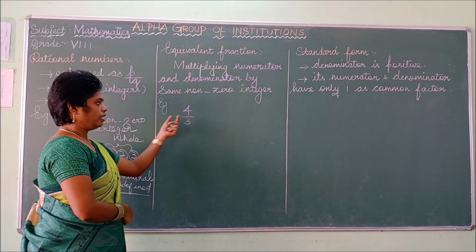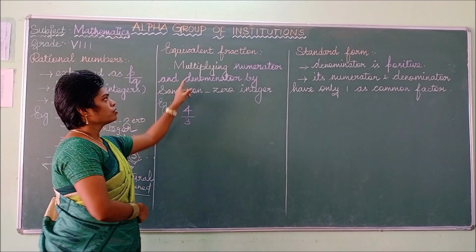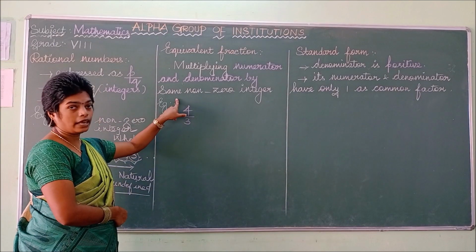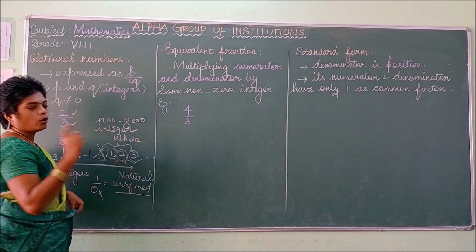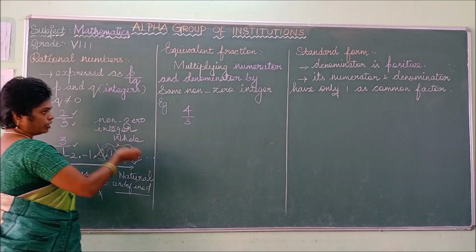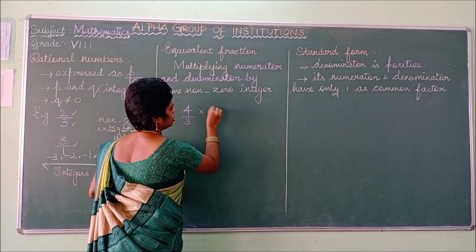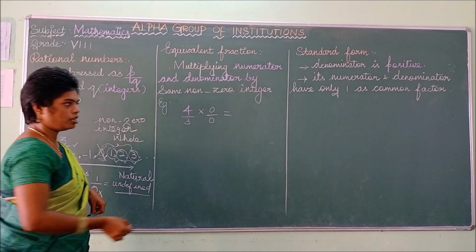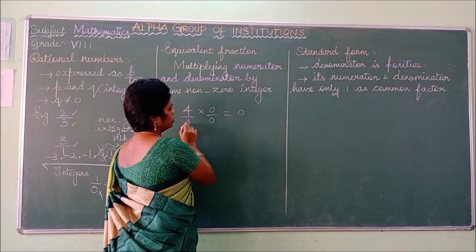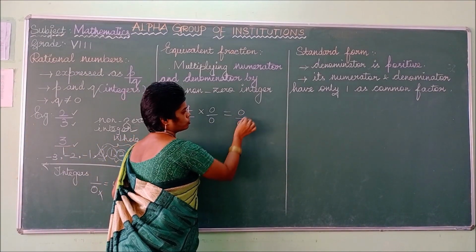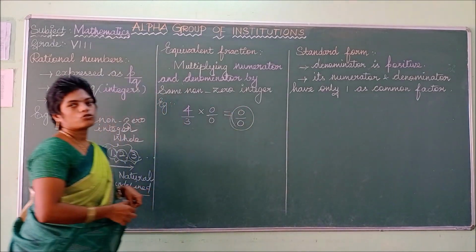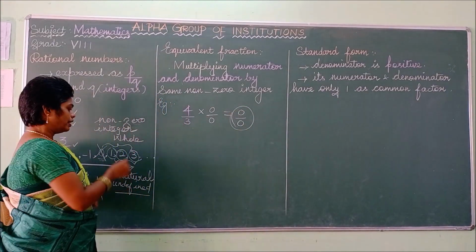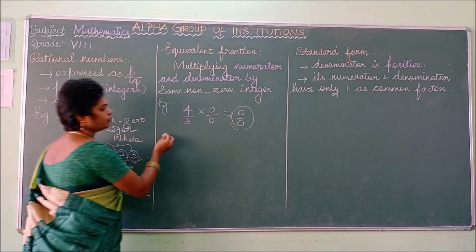So I have taken 4 by 3. Read this one: multiplying the numerator and denominator by the same non-zero integer. Why we have said like that: if you take 0, it becomes 0 by 0. 4 into 0 is 0, 3 into 0 is 0. So for that reason we don't take 0. We can take from 1.